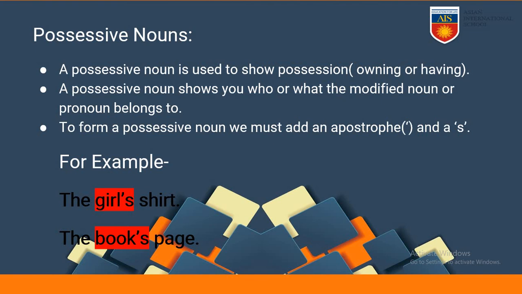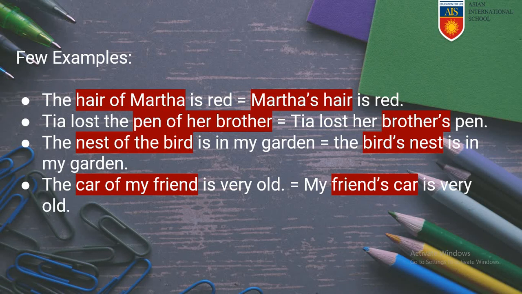We are adding apostrophe and s to the word girl. Girl is a noun, as we all know, and when we add apostrophe s, it becomes a possessive noun. The book's page. Book is a noun, we are adding apostrophe and s to it, and it is becoming a possessive noun.